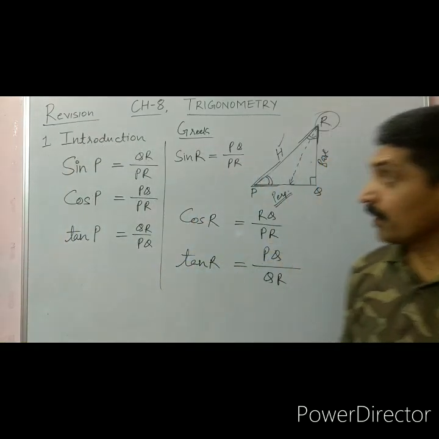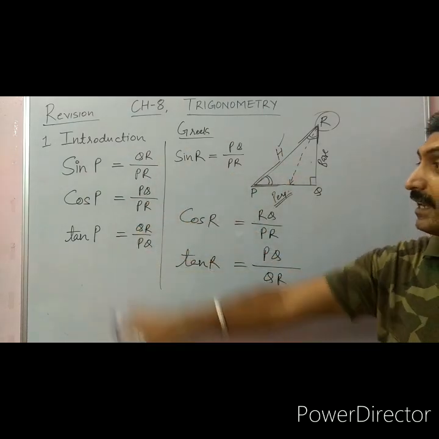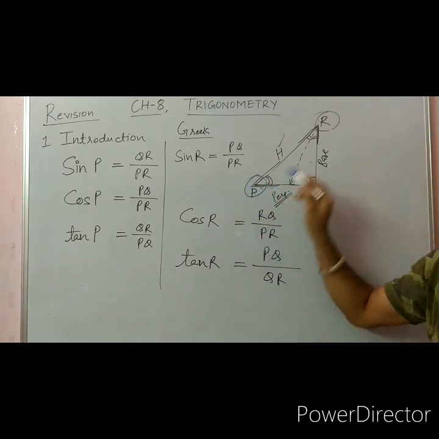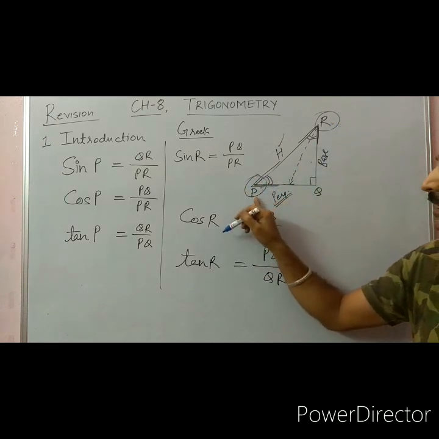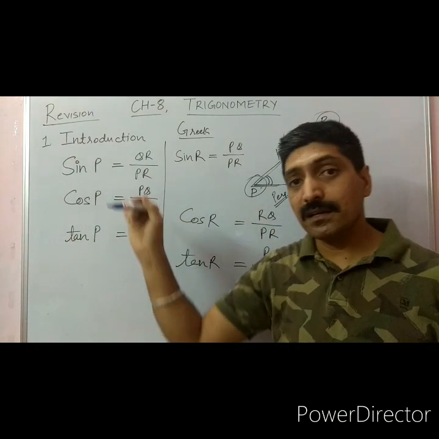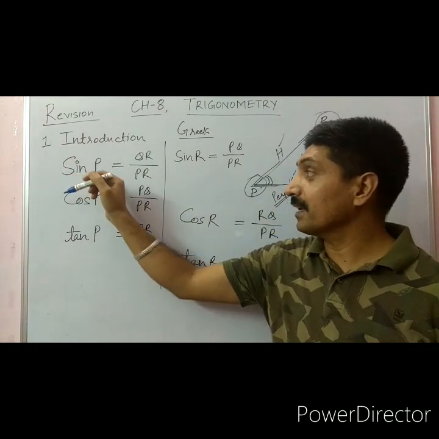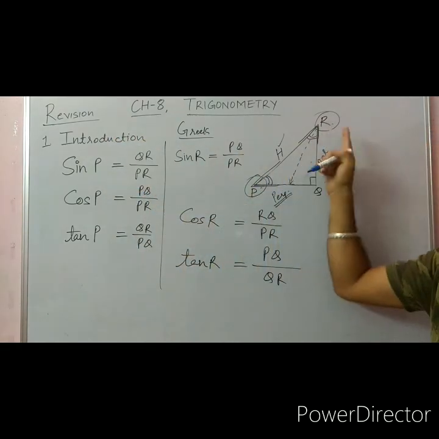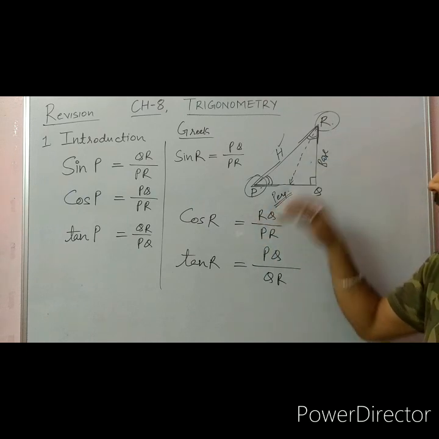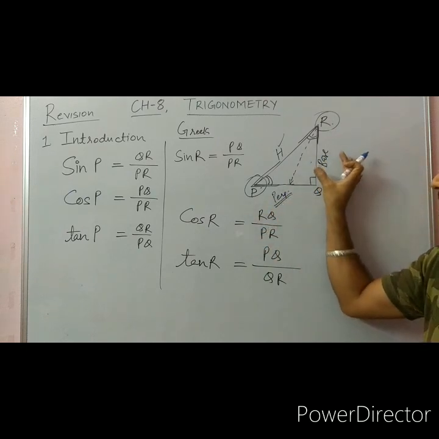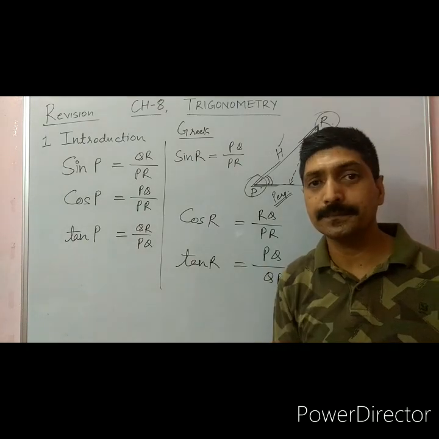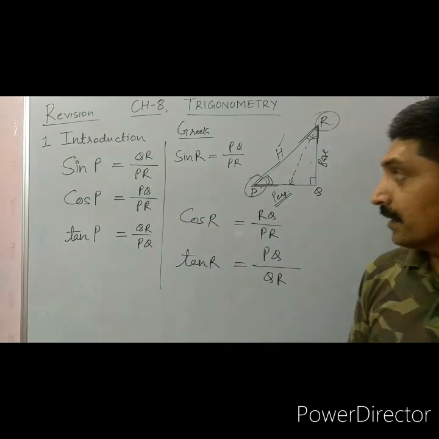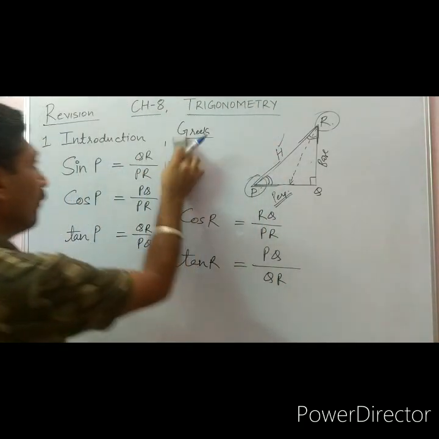So dear students, I hope now it is very much clear to you. If we have two acute angles, angle P and angle R, when I am talking about angle P, then sine P, or sine of R, is always perpendicular upon hypotenuse. So when we are going for these two angles, we have to interchange, or take the base and perpendicular accordingly, right? Let me give one, two or three more diagrams here, so that you don't have any confusion.